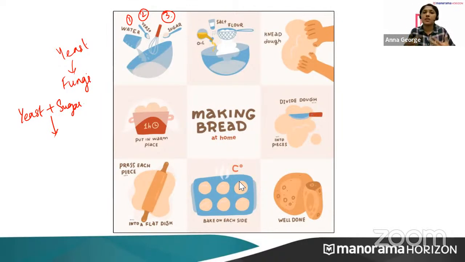Without oxygen, they will respire. So yeast respire anaerobically, and carbon dioxide and alcohol are formed.